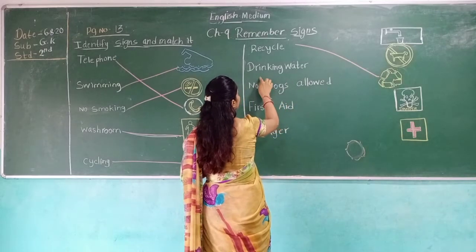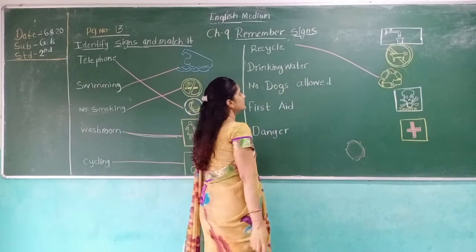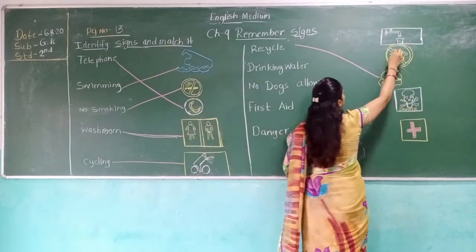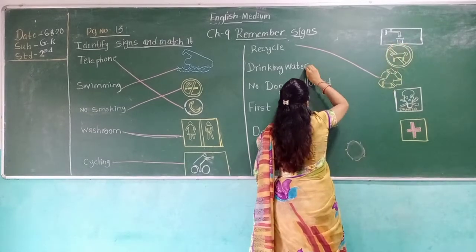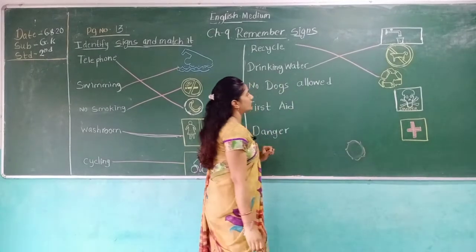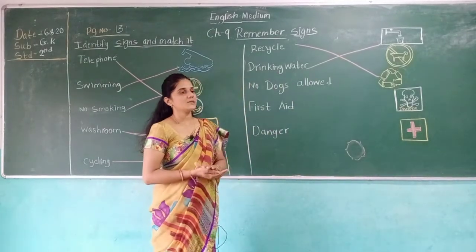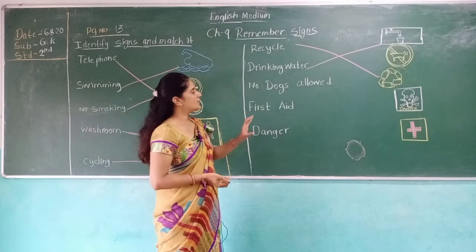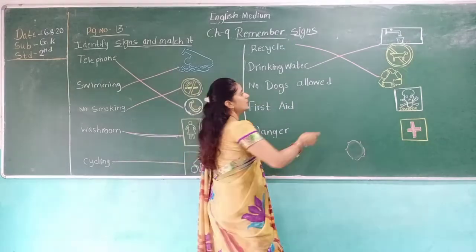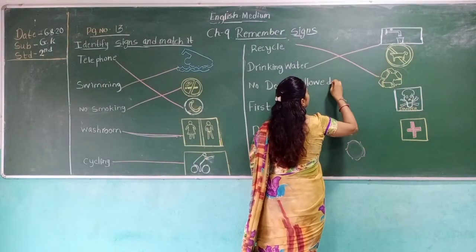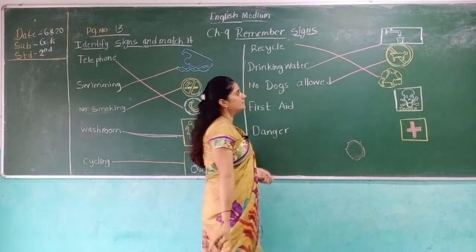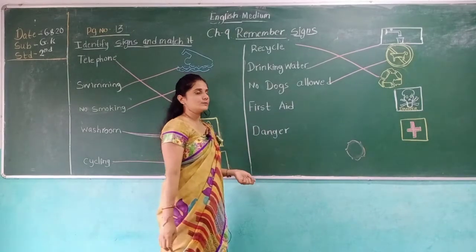Then here is the drinking water. So where is the drinking water? Tap and bucket and glass. Sorry, this is the glass. So here is the picture of the drinking water. No dogs allowed. When you see a picture of no dogs allowed on some house door, this is the sign. It is drawn with a dog. This is the no dogs allowed.